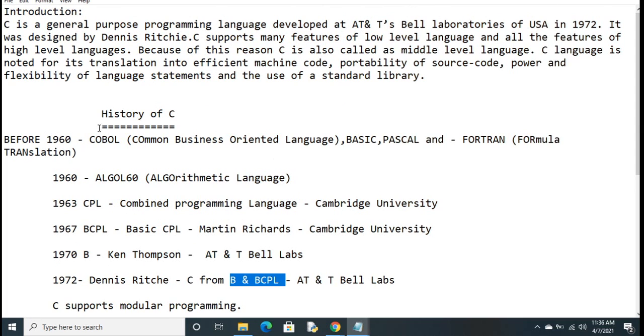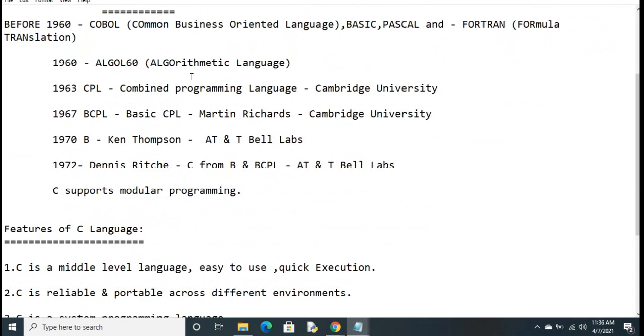This is the basic history of C language. What are the languages we have before C? These are the languages, and this is a basic explanation of the C programming language. It is a general purpose language.